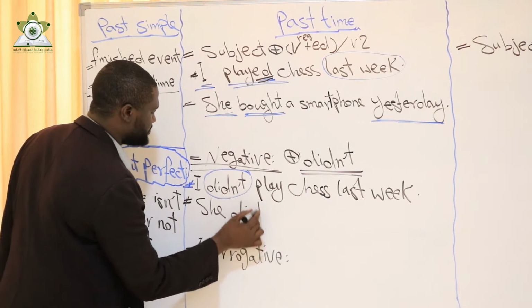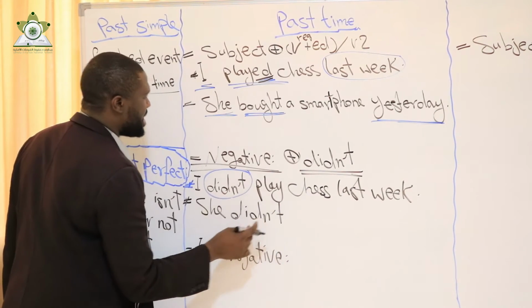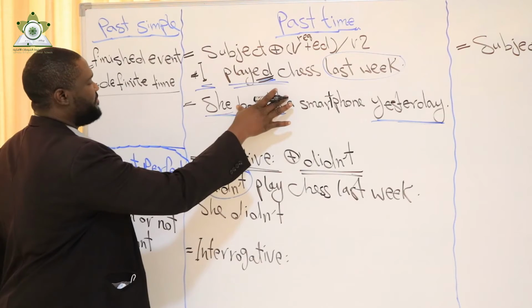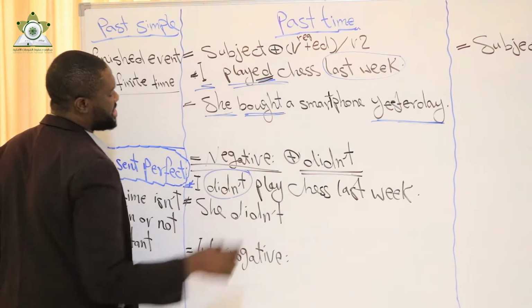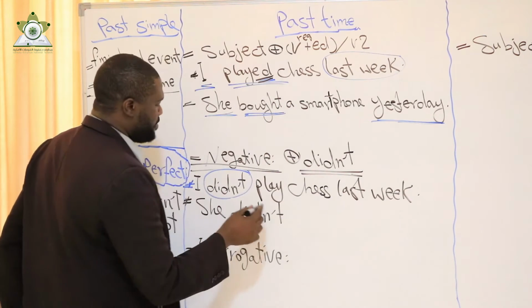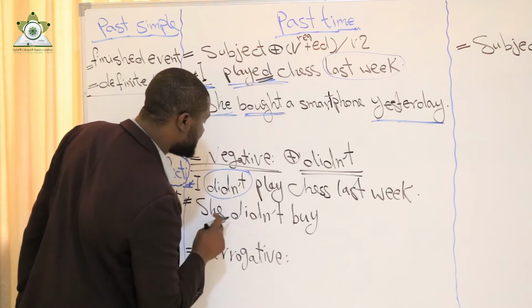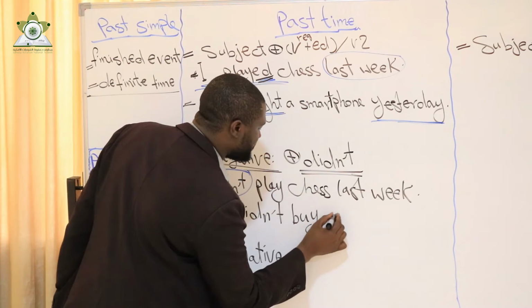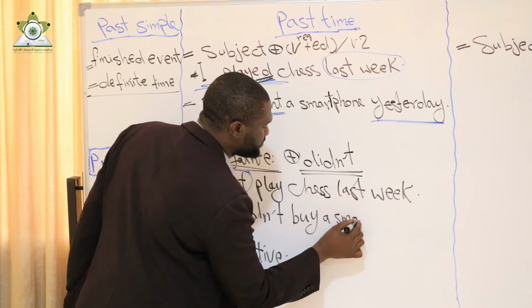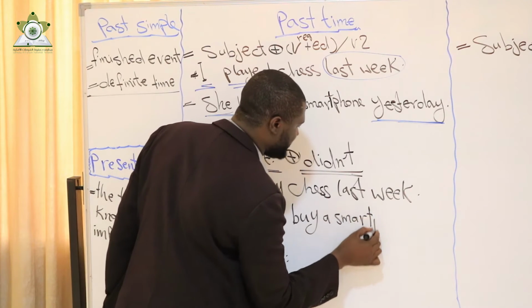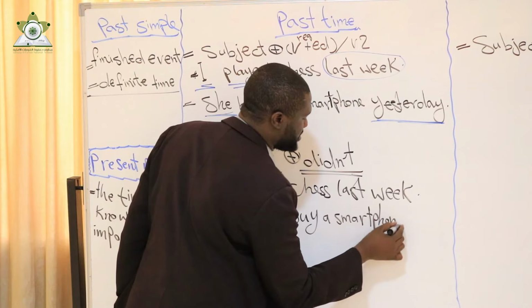She didn't. I make the verb into infinitive. Here I have bought, and the infinitive form of bought is buy. So, she didn't buy a smartphone yesterday.